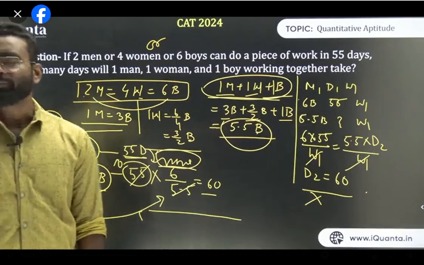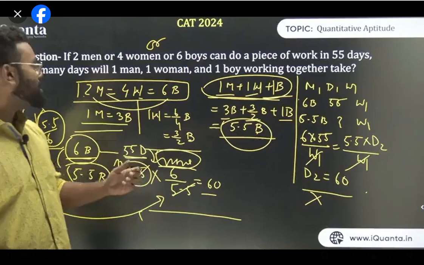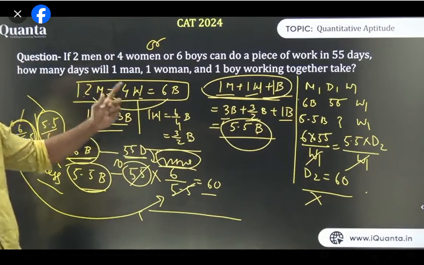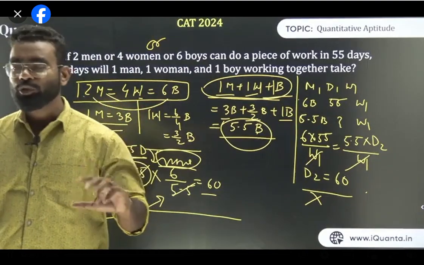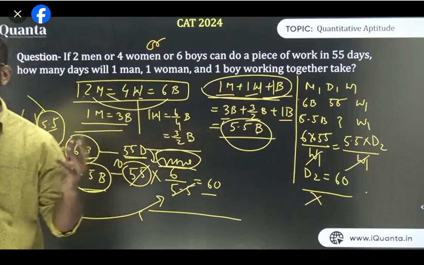Yes, I can convert it into men, but why I'm not converting it into men? Because it will give more fraction. If I'm converting boy to men, so the boy will become 1/3 of men. I try to use less number of this thing. I try to use less number of fraction.